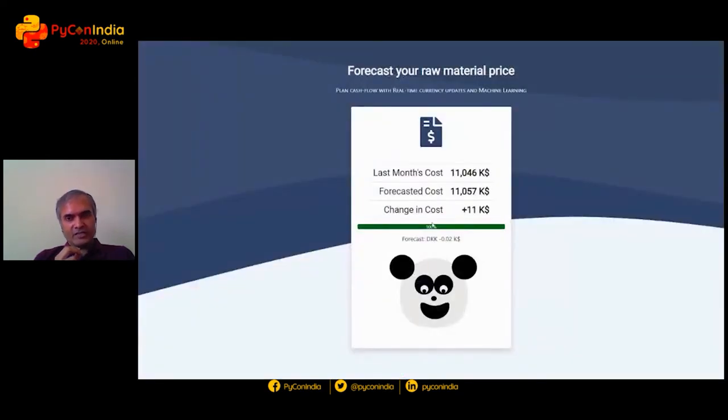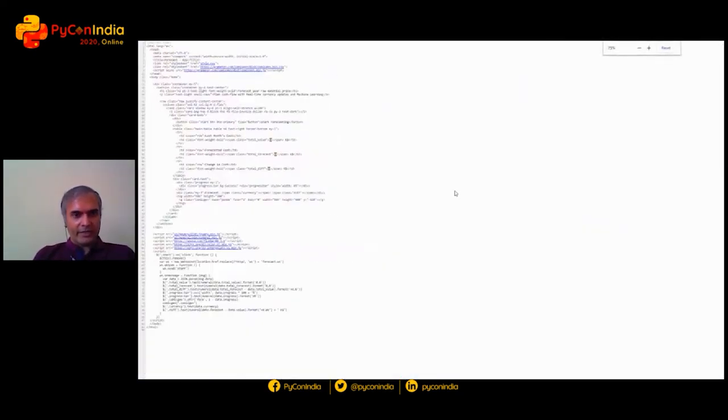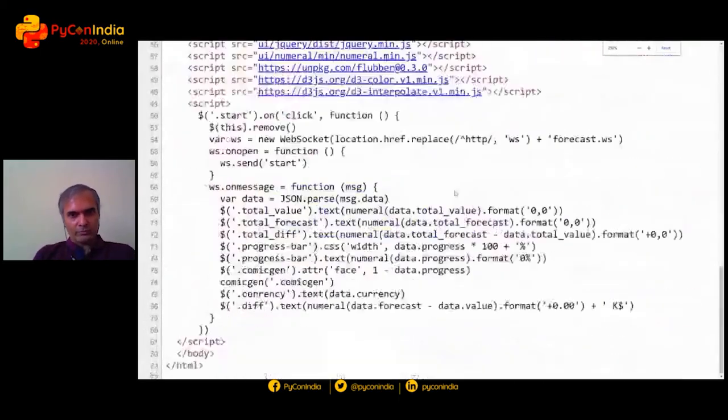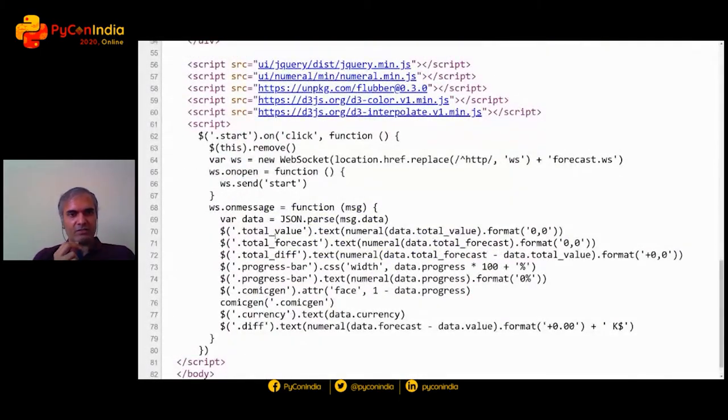On the client side, we receive the data from the WebSocket, and we write a little bit of code that says there is a DOM element called total value. Just put in the total value there, formatting it. There's something called total forecast, put it in. All of these are just coming from the JSON parsed data that we are sending from the server.